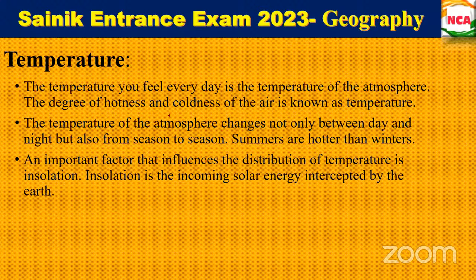The amount of insolation decreases from the equator towards the poles. Therefore, the temperature decreases in the same manner as you go near the poles. It will decrease gradually because the sun's rays hit directly on the equator. When you go near the poles, you are moving away from the equator.